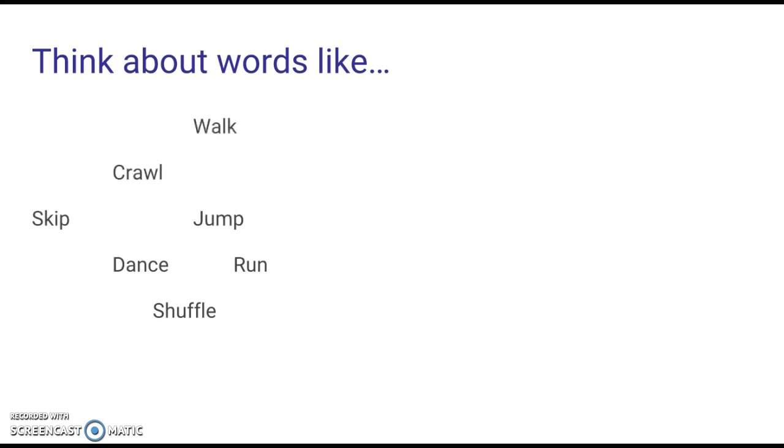So you can use walk, crawl, skip, jump, dance, run, or shuffle to describe someone or something going somewhere. And we have another category. Just try to think about as many action verbs as you can, not specifically to go. Okay, here's some examples. So kick, pray, flip, type, write, talk, and erase. So all of those words can be used in a sentence to describe an action.